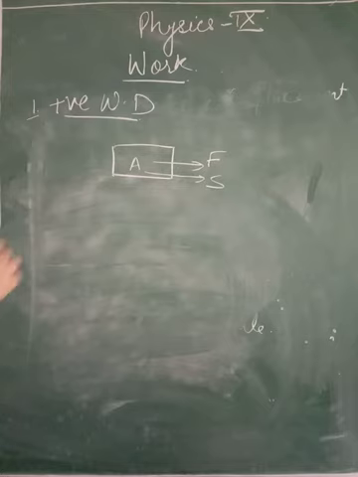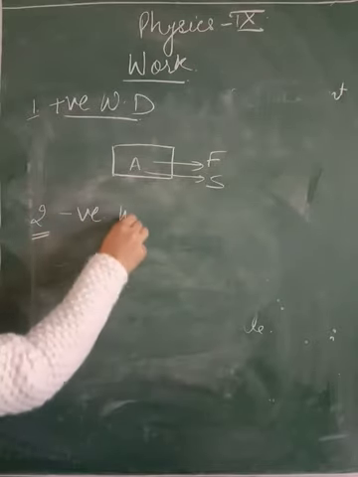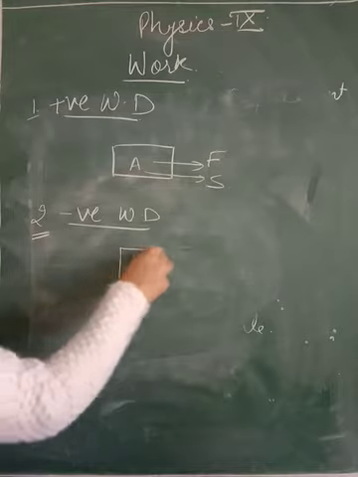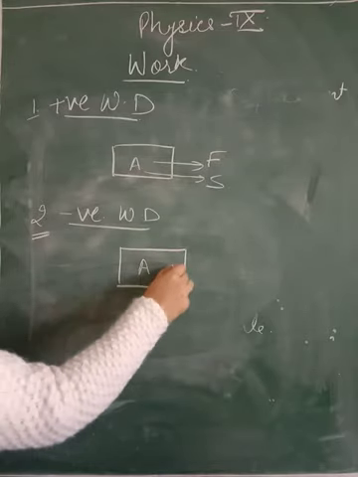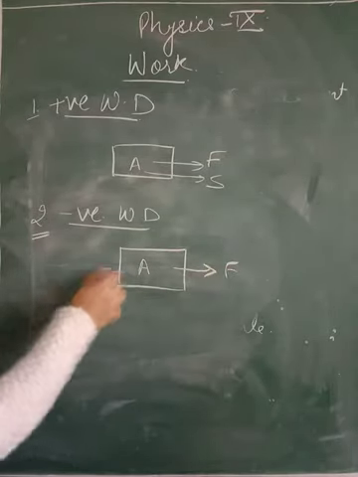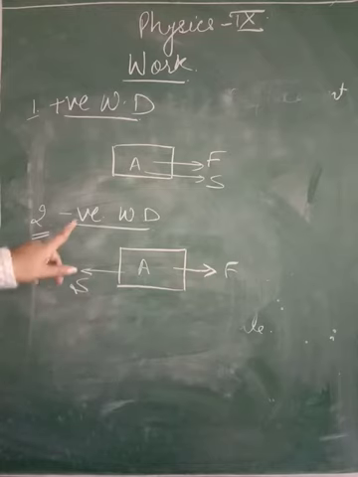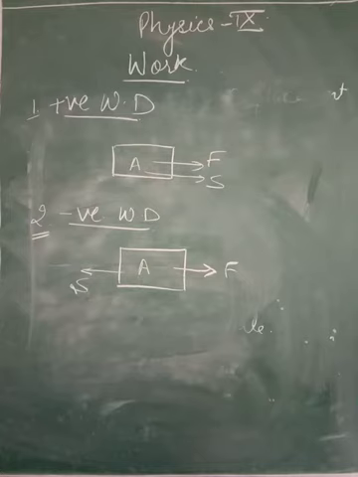The second type of work is negative work. Work done is said to be negative if force and displacement are in the opposite direction. When force and displacement are in opposite directions, we will consider work done to be negative. Examples like